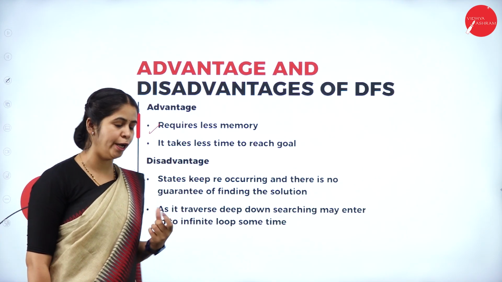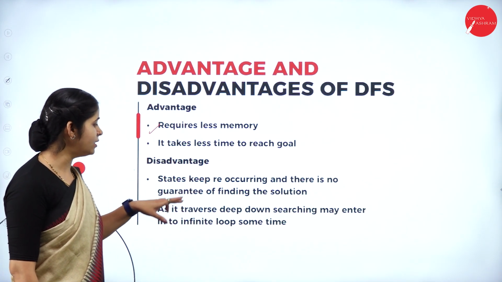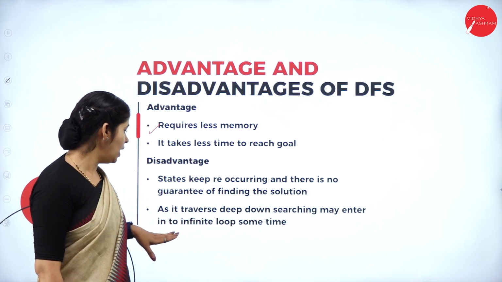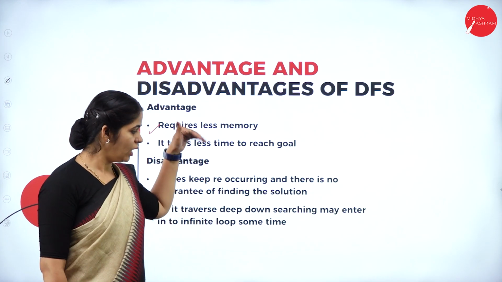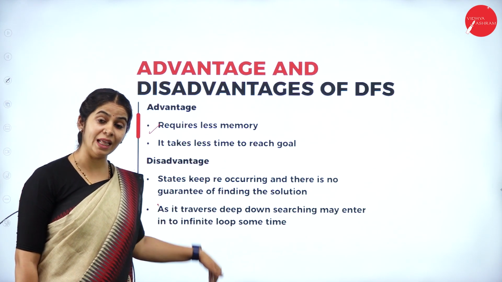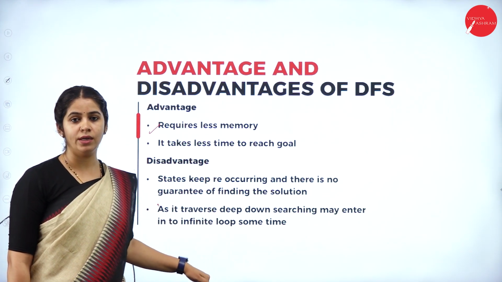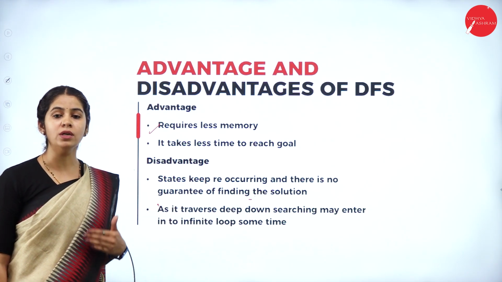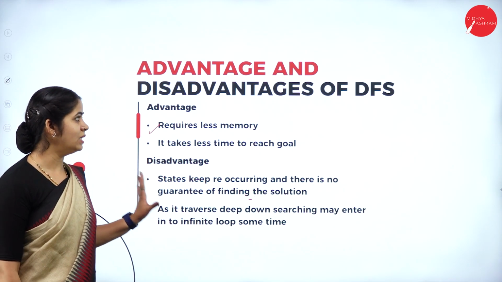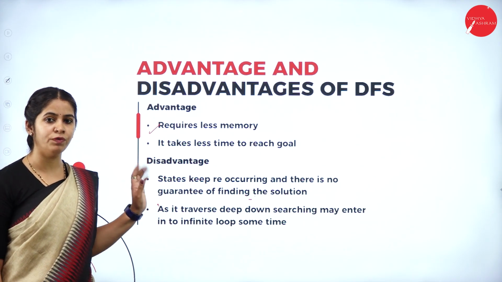Then, as it traverses deep down, the search may enter an infinite loop. If the tree is very large, it keeps going till the leaf node, and the search may enter an infinite loop though we are not finding the proper solution. This is the main disadvantage of depth first search.